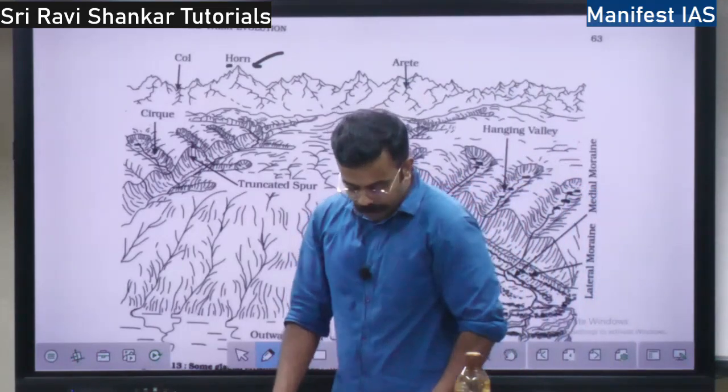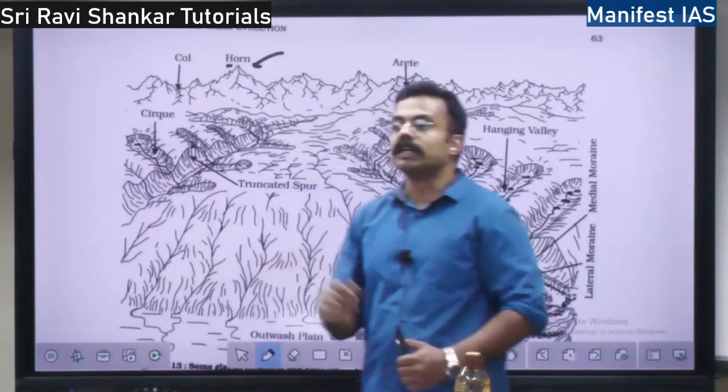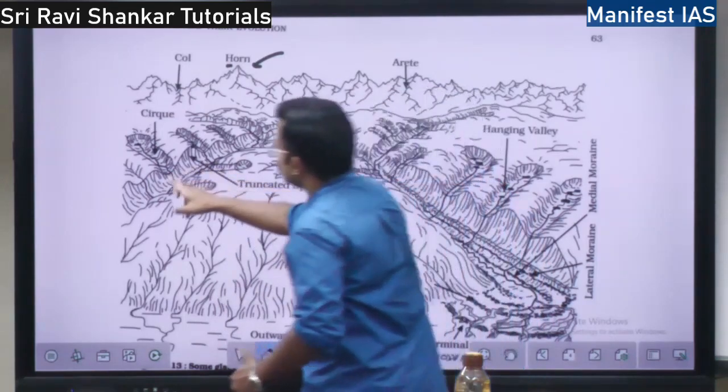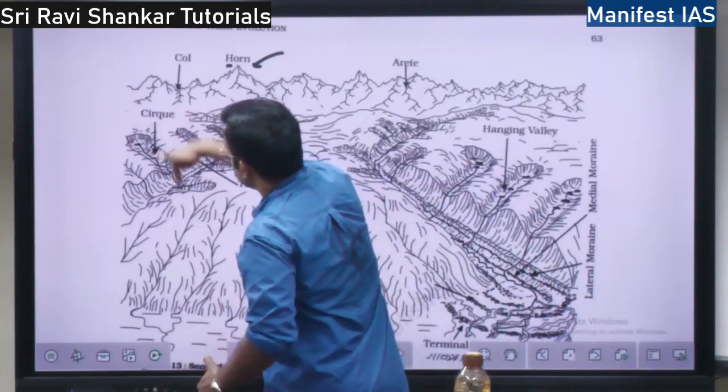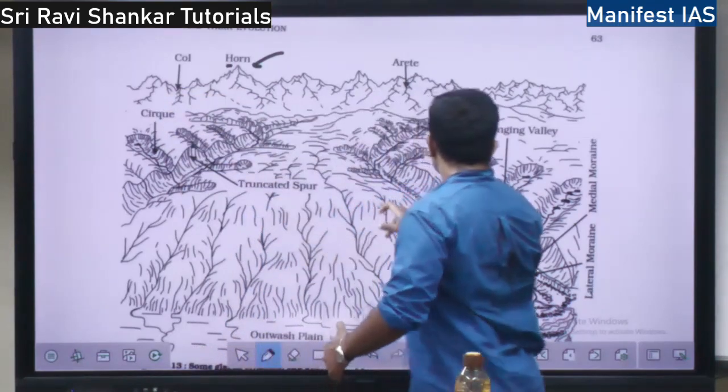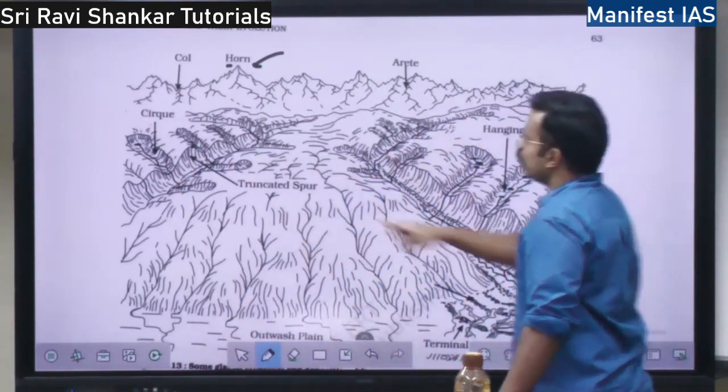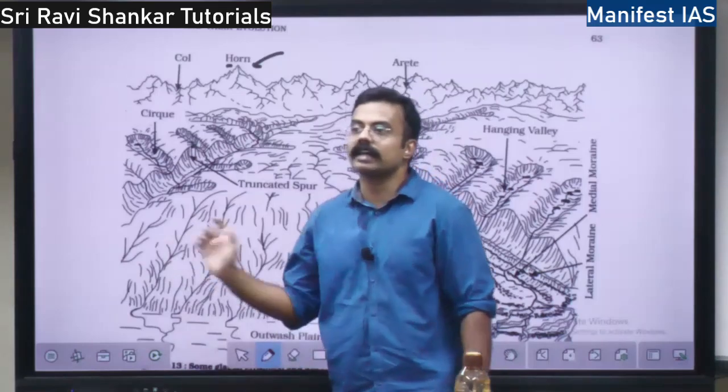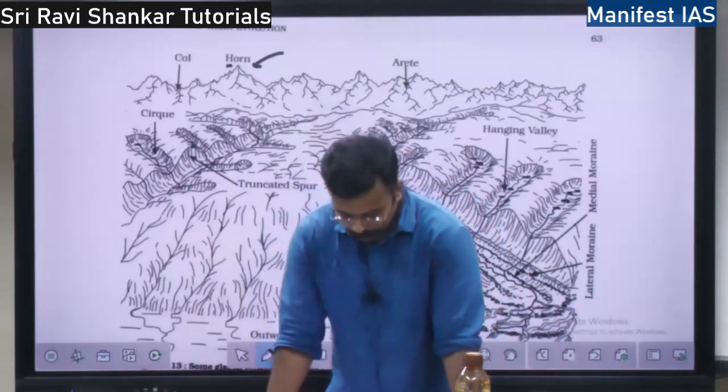So then you have glacial valleys and troughs. What are glacial valleys and troughs? This is a glacial valley. All these cirques, water is going to come and meet. See, here one glacial valley is there. Here one glacial valley is there. So these are the glacial valleys. So what are these glacial valleys?